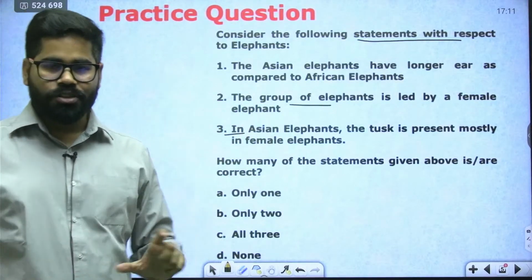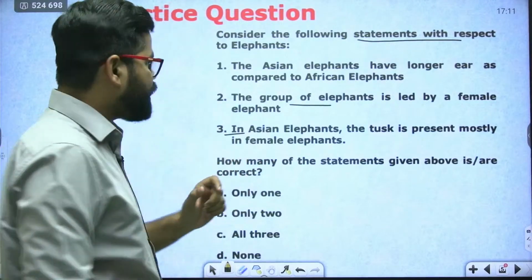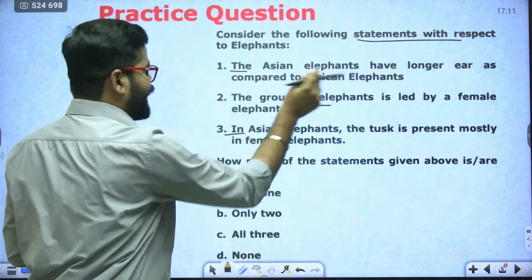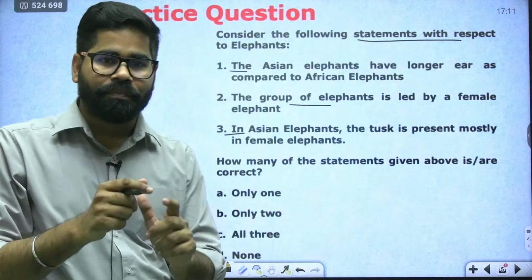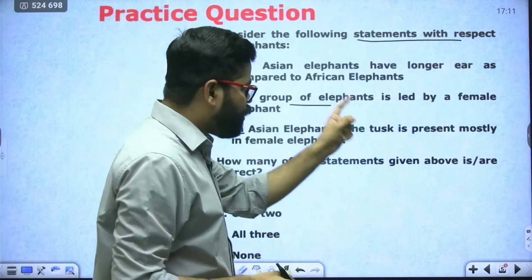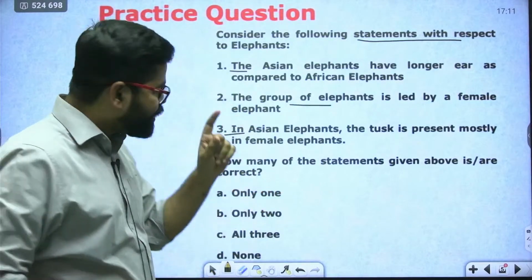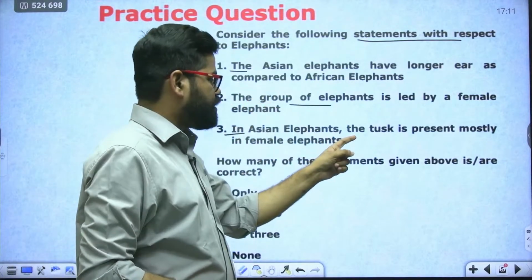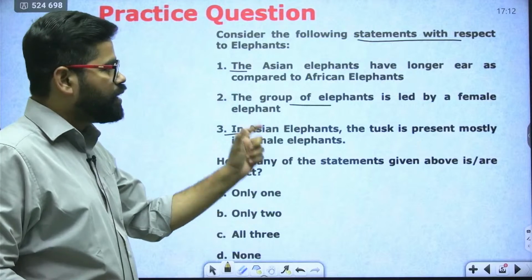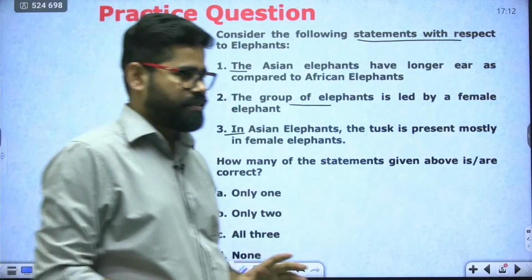So with respect to elephants also, we have three statements. First is saying the Asian elephants have longer ear as compared to African elephants. Second is saying the group of elephants is led by a female elephant. And third is saying in Asian elephants, the tusk is present mostly in female elephants.